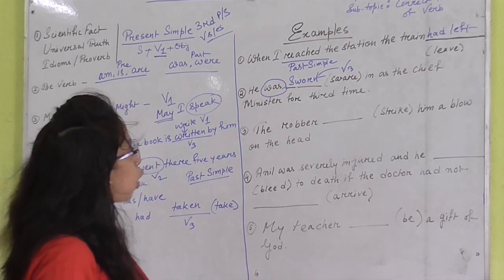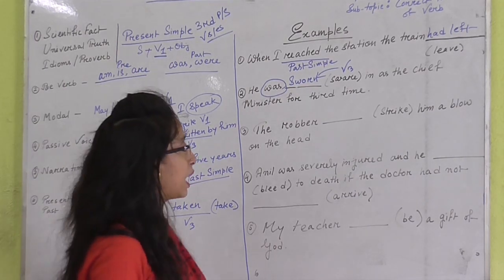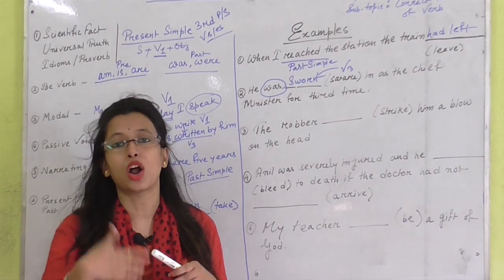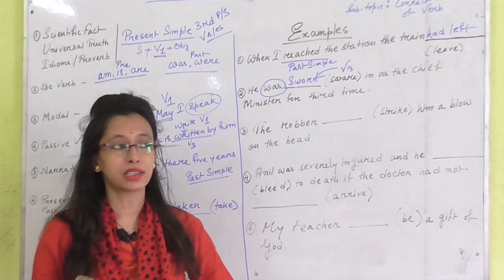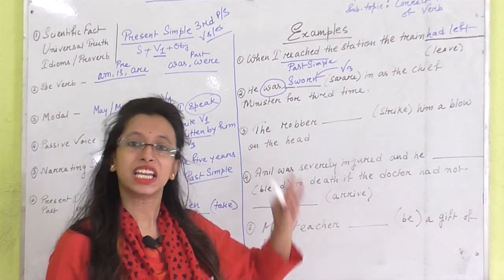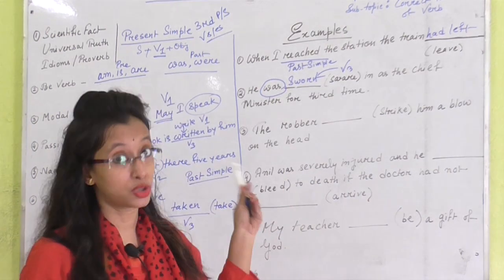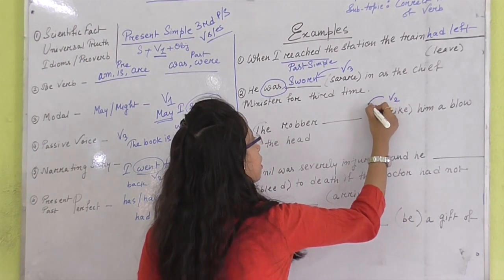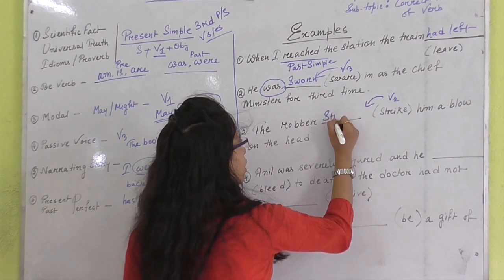The next one, the robber dash in brackets strike him a blow on the head. So generally the robber is not striking now because I am narrating the story of a robber. So it means it happened in the past. So I need to use V2 form of strike. It is struck.